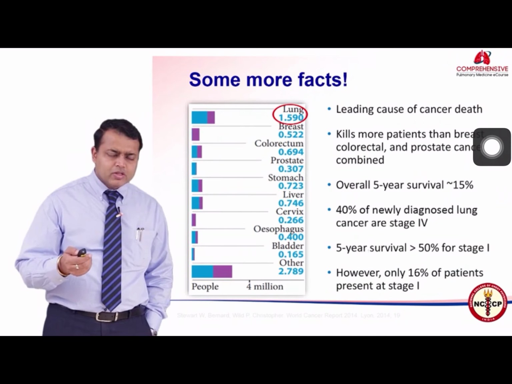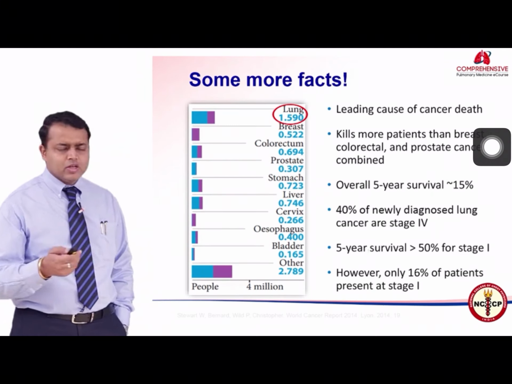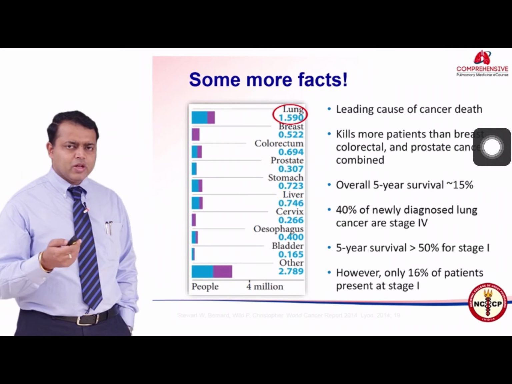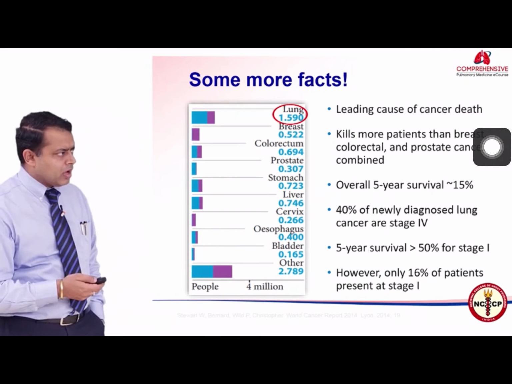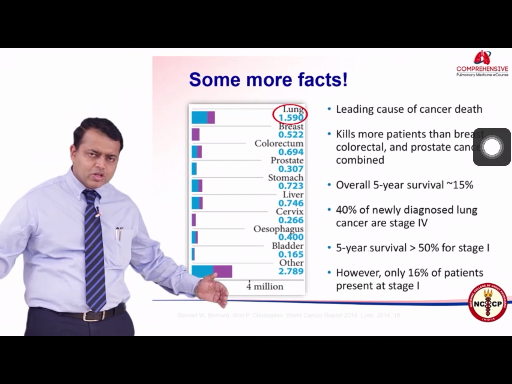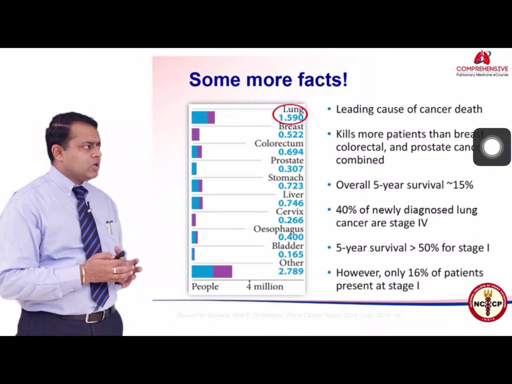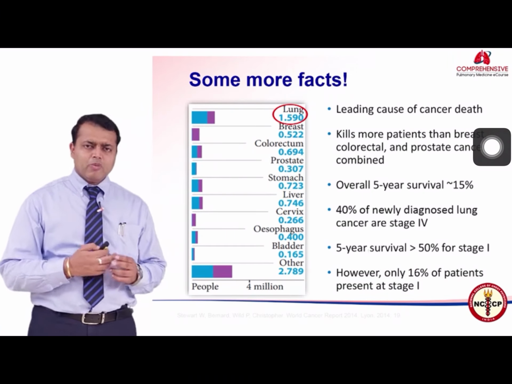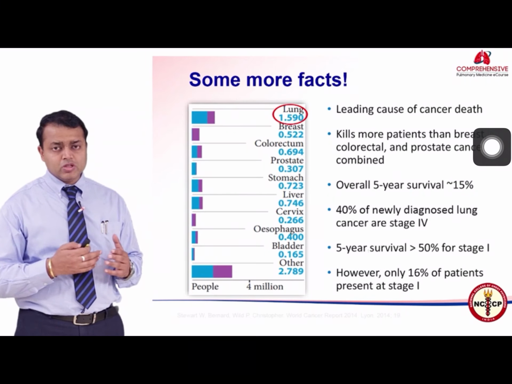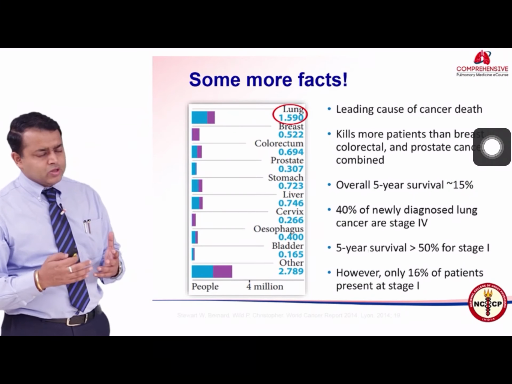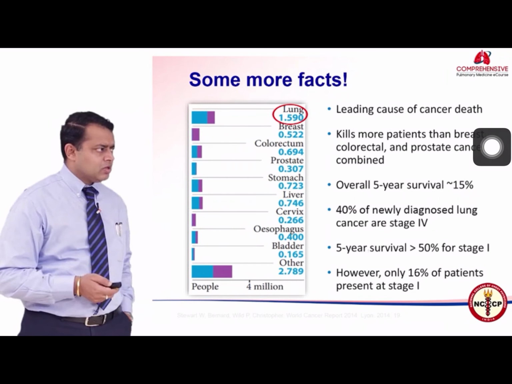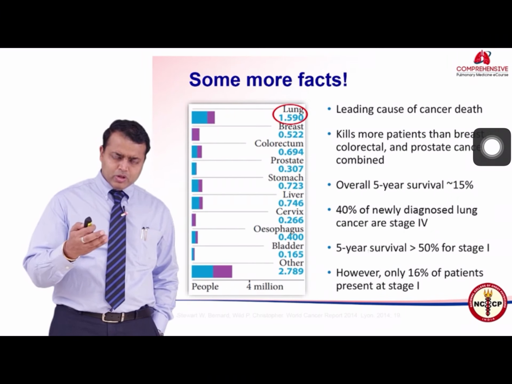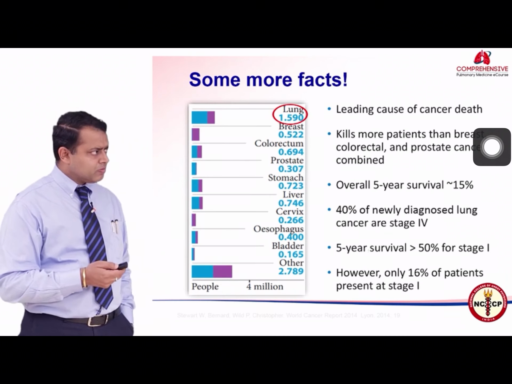Again, lung cancer is the leading cause of cancer death, and as I said, it accounts for more cancer deaths than colon cancer, prostate cancer and breast cancer deaths put together. The overall survival at 5 years is around 15%, taking all the stages into account, and about 40% of newly diagnosed lung cancers are in stage 4; perhaps it will be higher in our setting in India, that about 60 to 70% of patients of lung cancer will be in stage 4. The 5-year survival rate for stage 1 is around 50%, whereas stage 1 lung cancers generally do not account for more than 15% of the total cancers that we see.